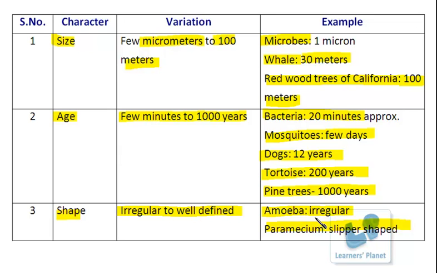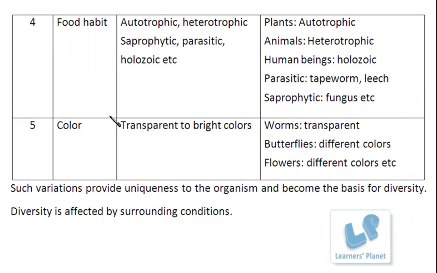Fish has a spindle shape, isn't it? It is a multicellular organism. And now if you compare this spindle shaped animal with some other animal, let us say for example a crocodile, then it has limbs, which are absent in the fish, isn't it? So basically the simple concept says that there is a lot of variation in our surroundings with respect to different features. The next example that could be given here is regarding food habit.